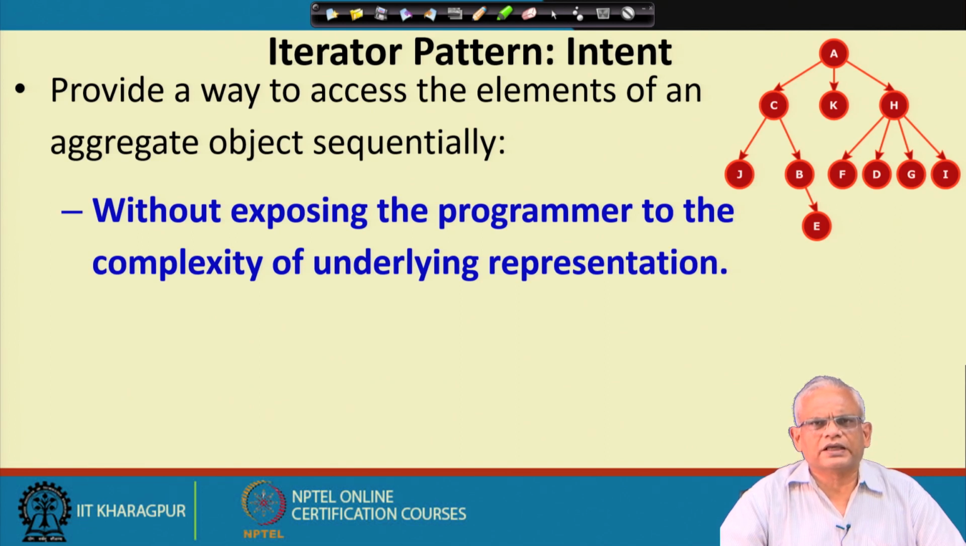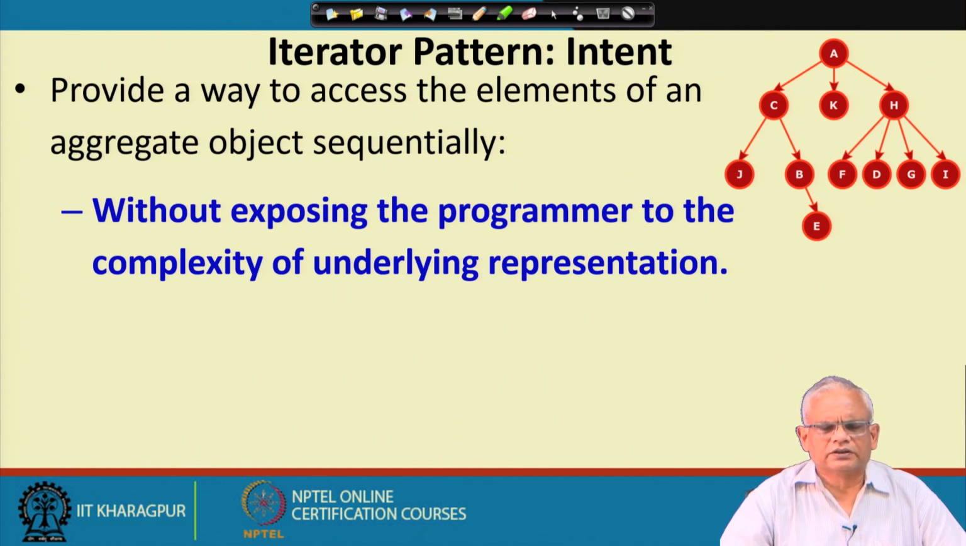Let us just recapitulate very briefly what we were discussing in the last lecture. We said that the iterator pattern helps to provide sequential access to the elements of an aggregate object, and that the programmer does not need to know how the aggregate is actually stored internally.